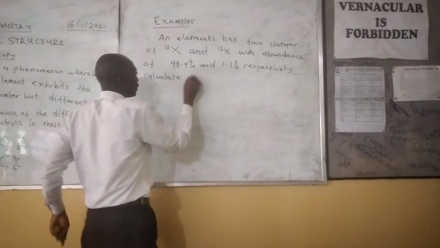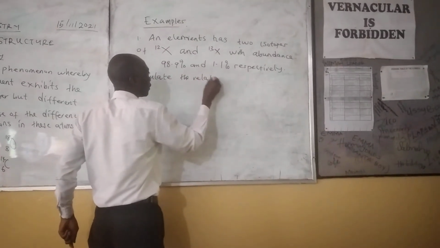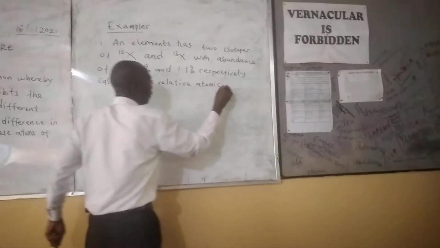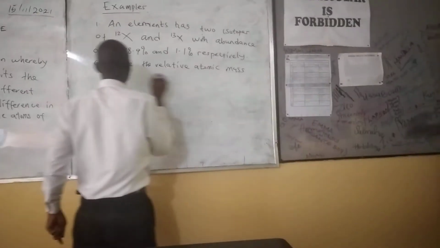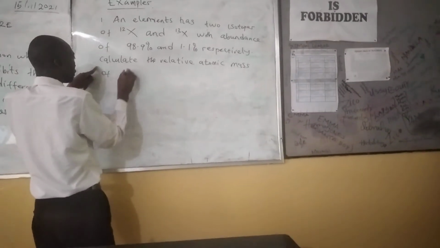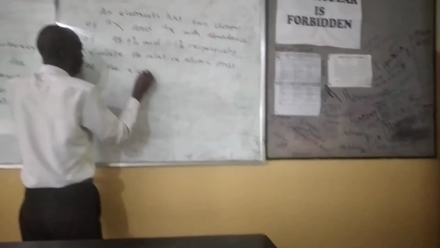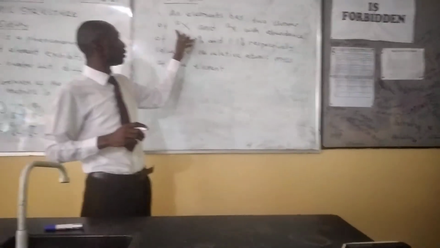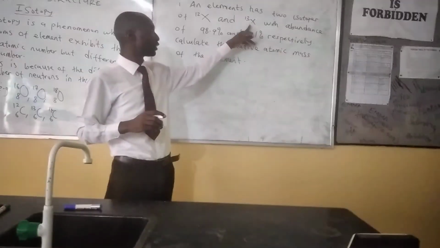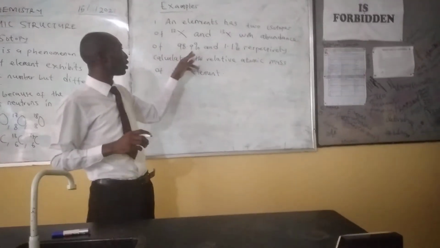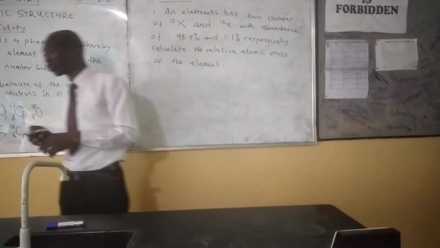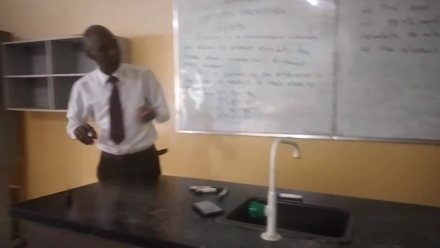Calculate the relative atomic mass of the element. An element has two isotopes, 12 and 13, with abundance of 98.9% and 1.1% respectively. Calculate the relative atomic mass of the element.